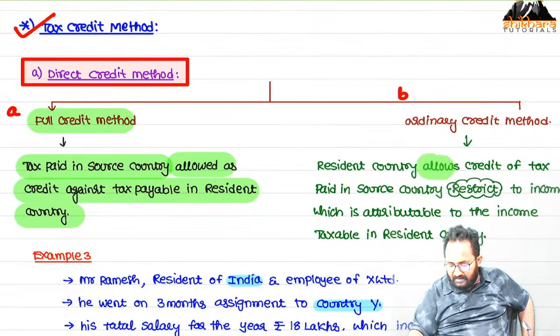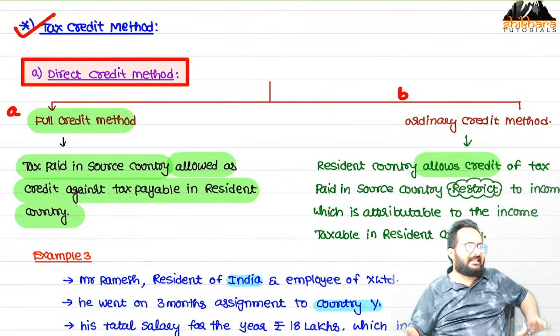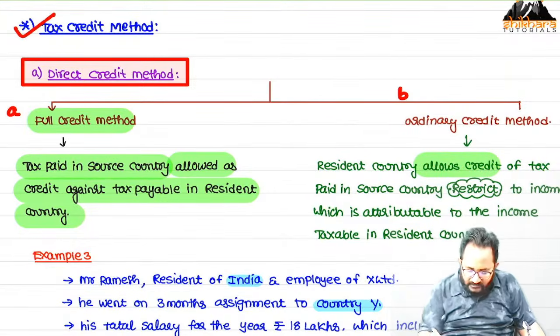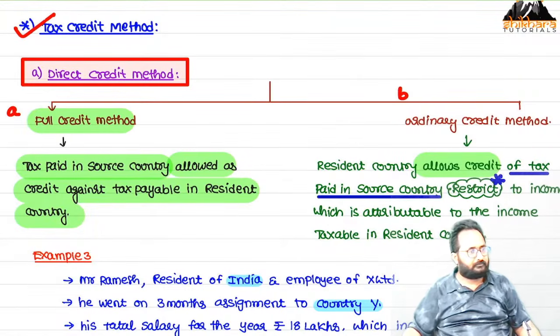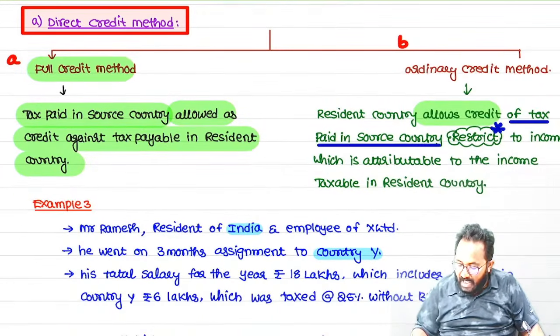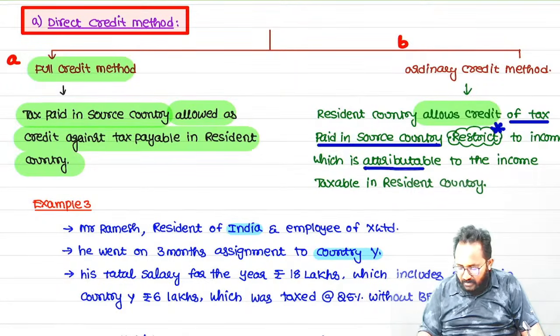Now shall we discuss theory? Yes. Here the resident country is allowing the credit. Here also, which country always gives the credit? Resident country. Whatever tax you paid in the source country, up to this, it is also full credit. But we are restricting that credit to income attributable to that. Attributable means what, ma?